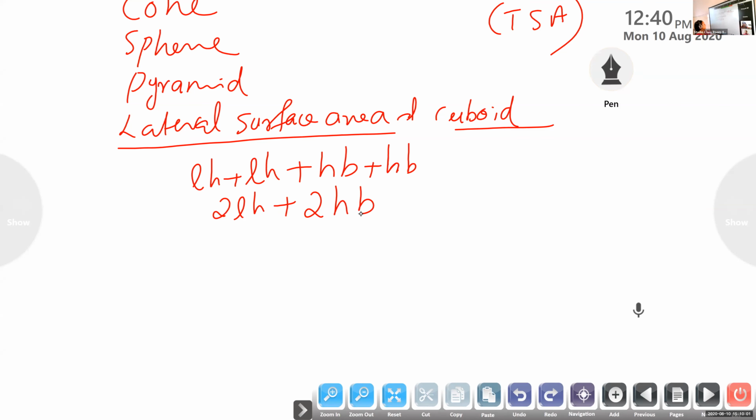Okay. Now 2 is common in these two terms, and H is also common. 2H is common in those two terms, so we can take that 2H outside the bracket. In the bracket, what comes, Rudra?